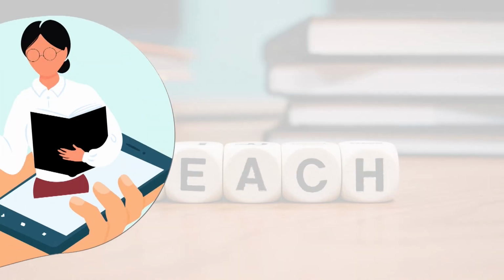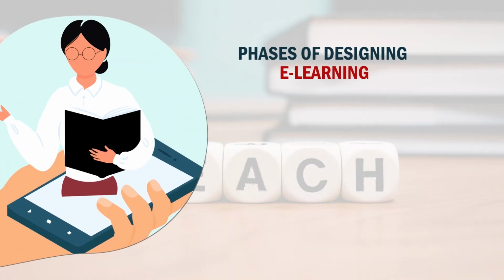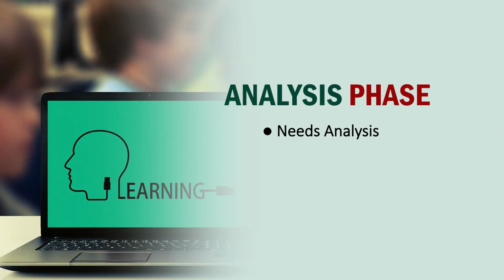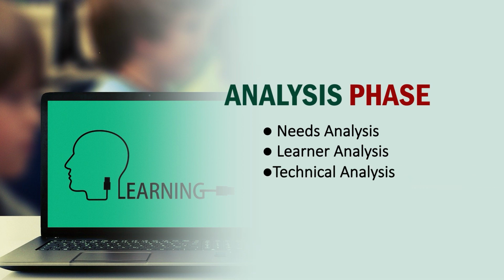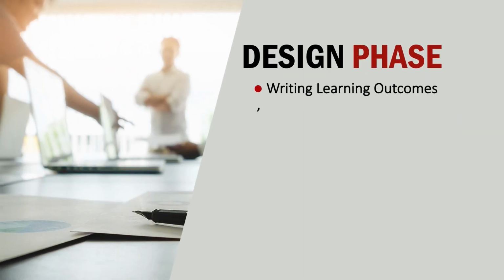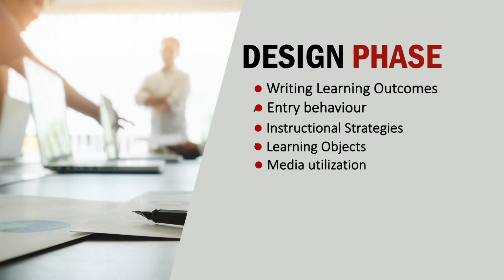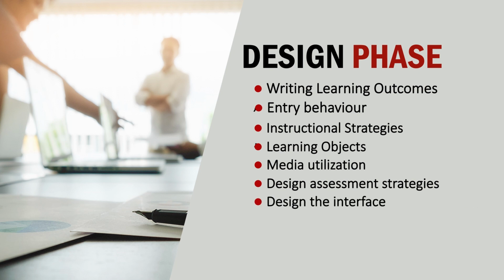Now, what are the phases of designing e-learning? The different phases of designing e-learning are analyze, design, develop, implement and evaluation. Let us see each phase: analysis phase, needs analysis, learner analysis and technical analysis. Again, design phase: writing learning outcomes, entry behavior, instructional strategies, learning objects. In the design phase, the other 4 steps are media utilization, design assessment strategies, design the interface and usability.